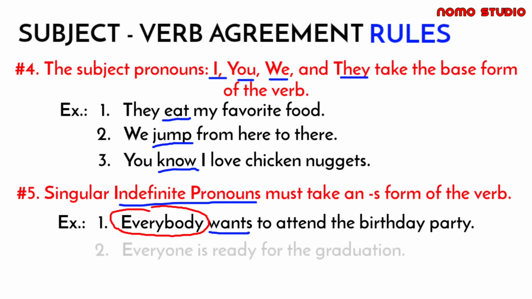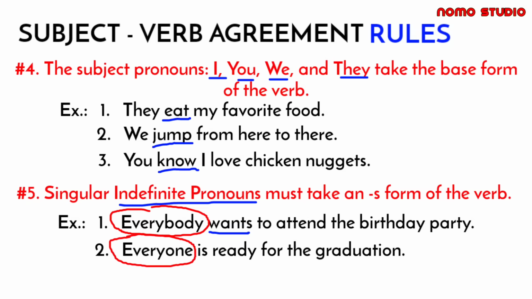So another example, everyone is ready for the graduation. So meaning it is grammatically incorrect to say everyone are ready, but it should be everyone is ready. Since the word everyone is a pronoun that describes a group of people, but grammatically it is a singular. That is why we use the singular of the be verb is.